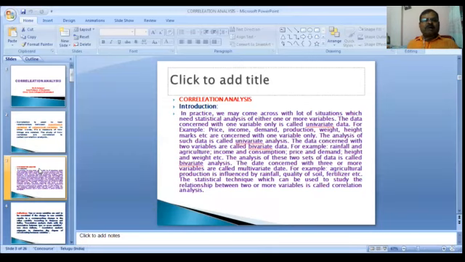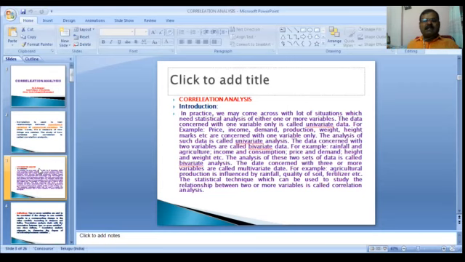For example, price, income, demand, production, weight, height, marks, etc. are concerned with one variable only. The analysis of such data is called univariate analysis.